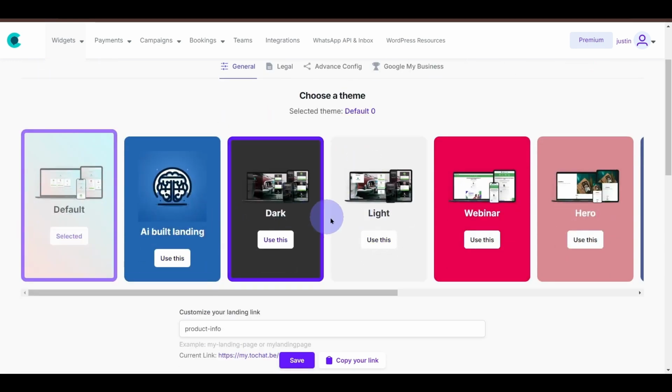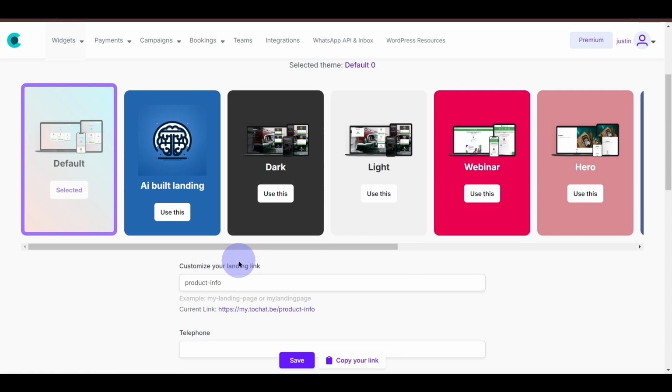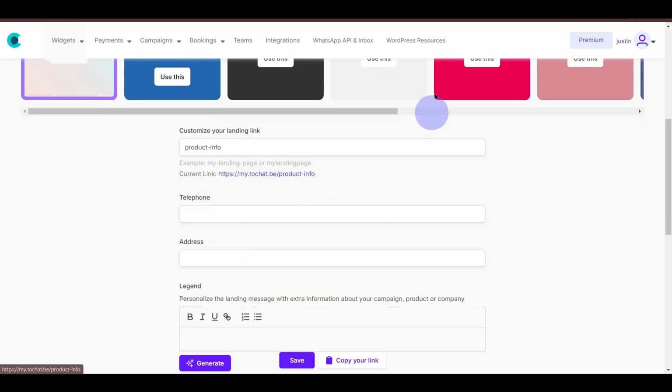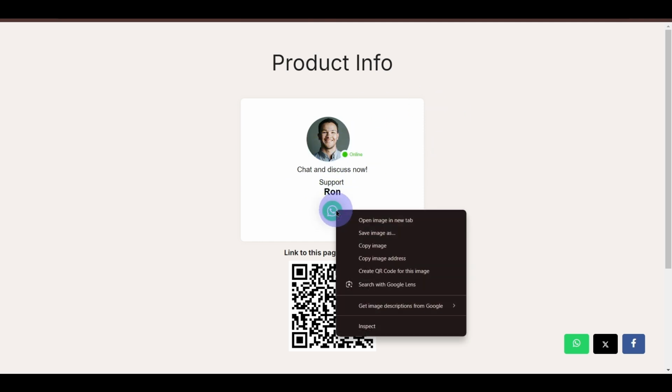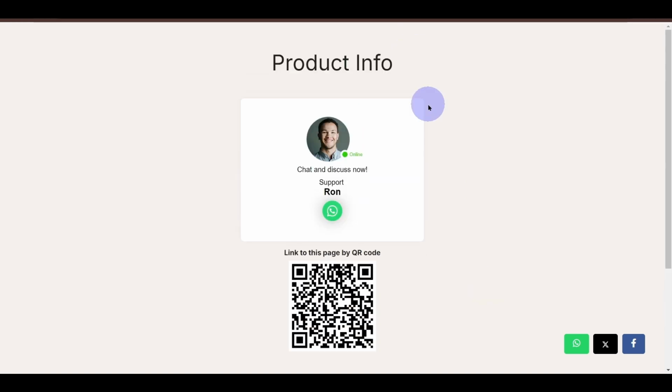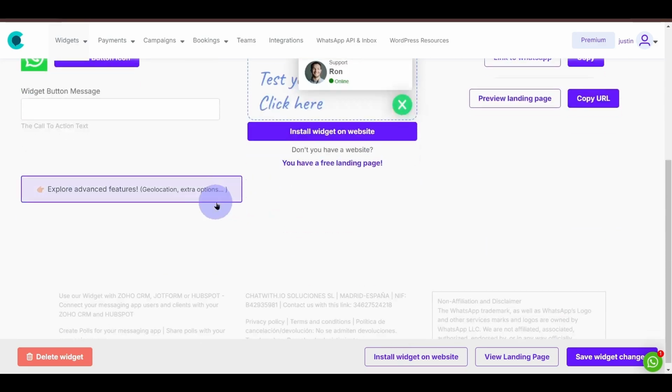Okay, so we can actually select these different designs, the multiple designs over here that we can select. But you can see that our landing page is already created. Okay, you can see over here we have Ron support, and again clicking on this will lead to WhatsApp. Okay, so I'll just go back to our product settings. Okay, widget settings, come down and click on advanced features.